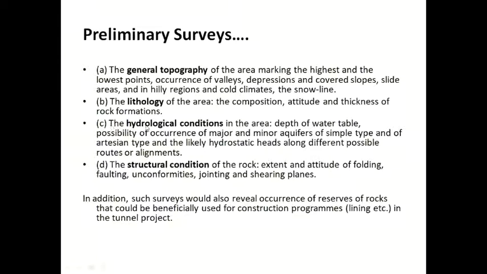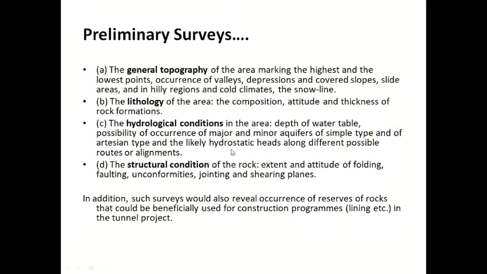Then the general hydrological condition we can find out, that is depth of water, with the help of geophysical survey. Depth of water, possibility of occurrence of major and minor aquifers. So what type of aquifers are there, whether artesian type of aquifers are there, or confined or unconfined aquifers.